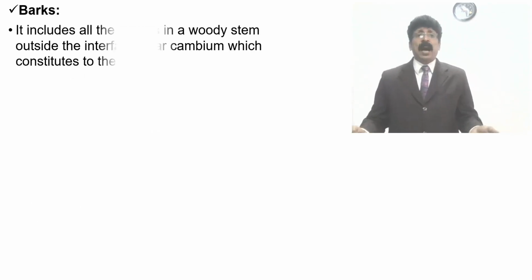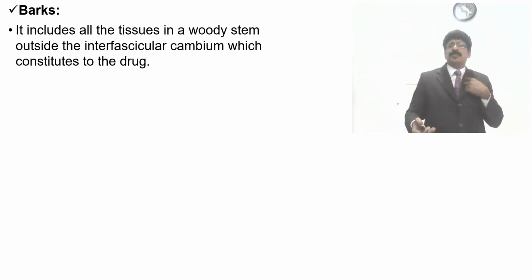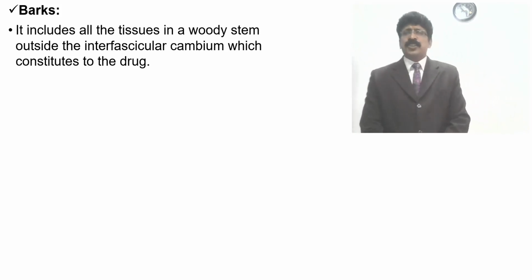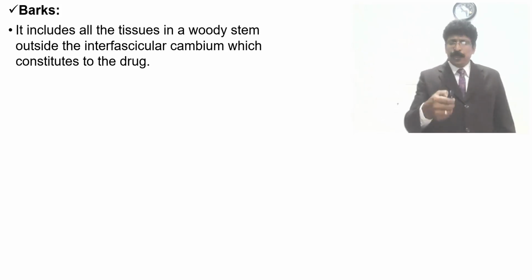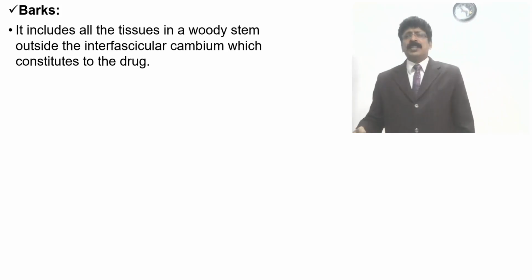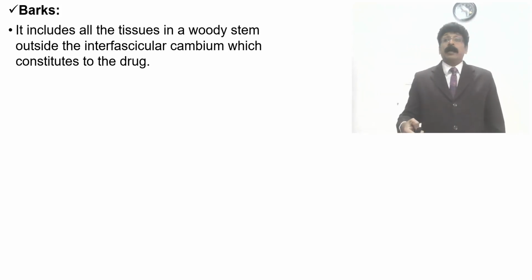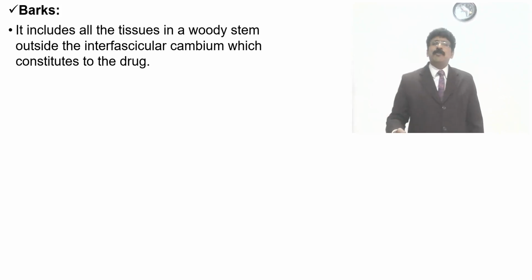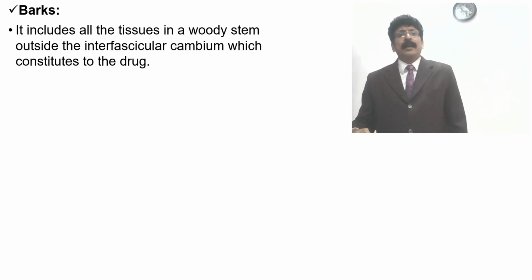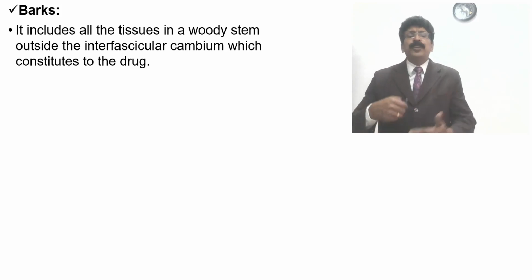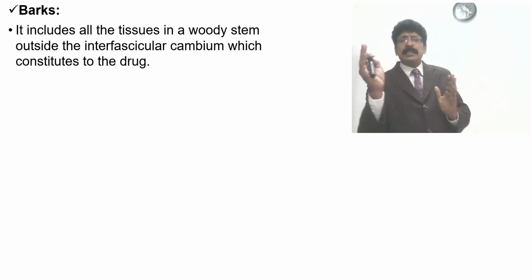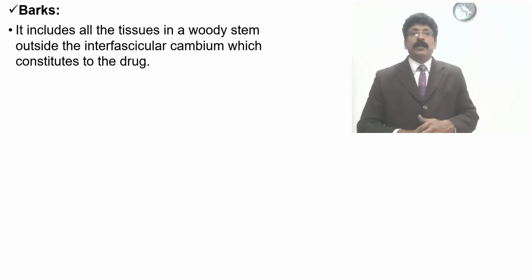Barks, I have given some examples just so we have an idea, as we will be studying them in different chapters, especially regarding the individual organ parts of plants and animals. The drugs used include all tissues, woody stem, outside the interfascicular cambium. That means the bark is the outermost part of the stem which constitutes the drug.